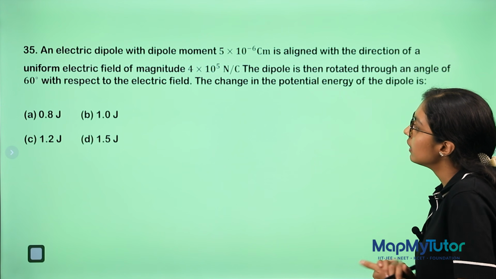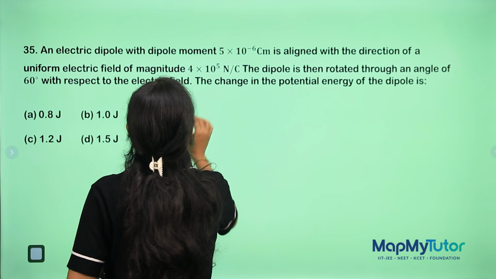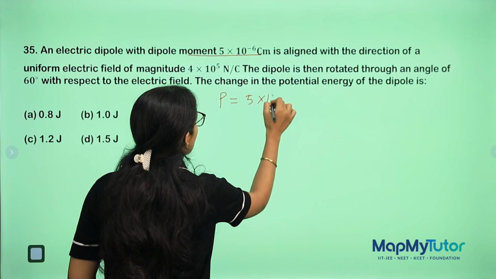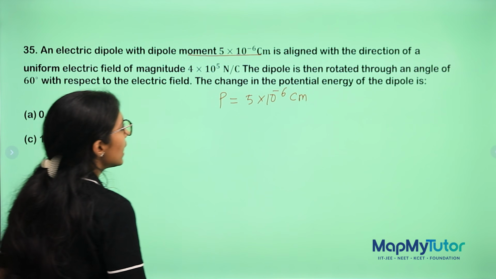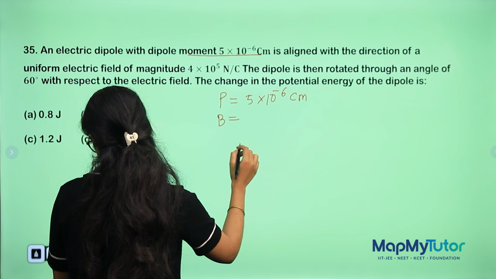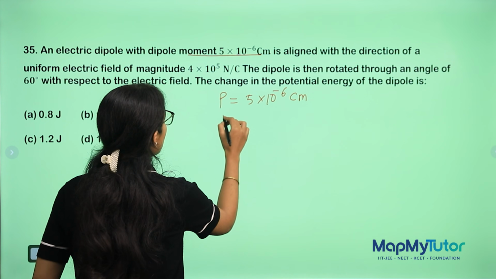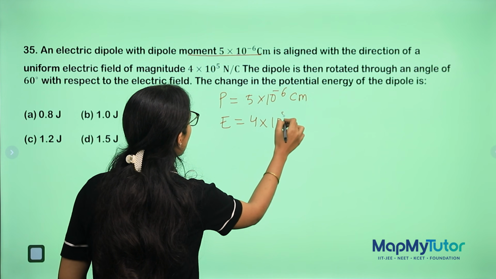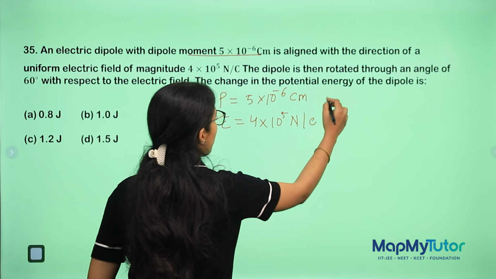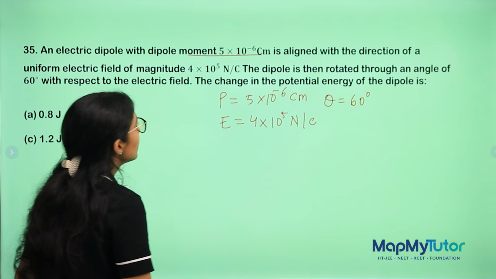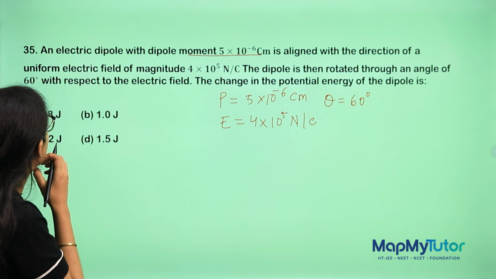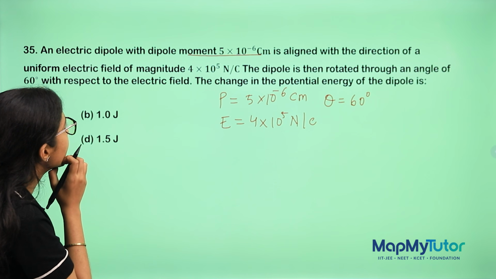Now come back to the 35th question. An electric dipole with dipole moment 5 into 10 to the power minus 6, so dipole moment P is given to you, aligned with the direction of a uniform electric field, E, is also given. E is 4 into 10 to the power 5. The dipole is then rotated through an angle 60 degree, theta is also given. The change in the potential energy is asked.